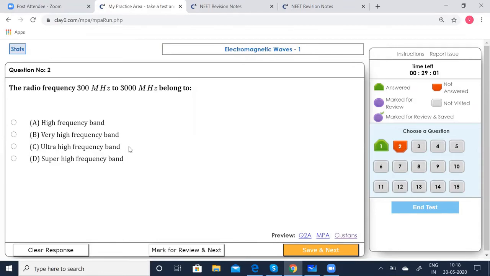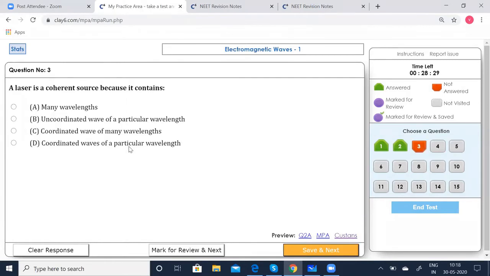Quickly, you can go through the NCERT book, where the spectrum table is given, and then attempt this question. You can see that these radio waves belong to the ultra high frequency band. So option C is correct. Save that, go to the next. Now coming to question number 3.